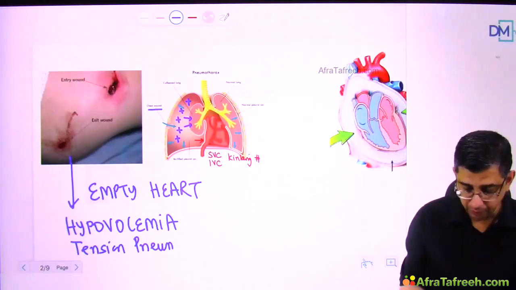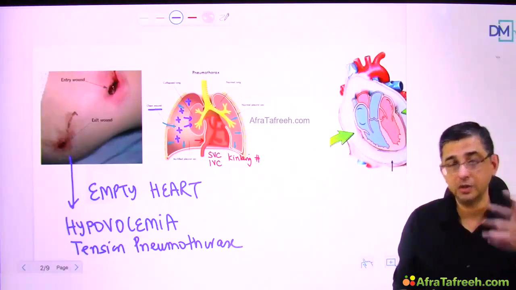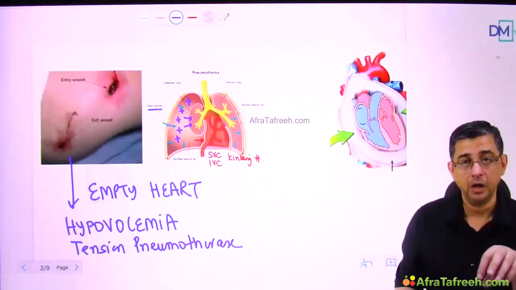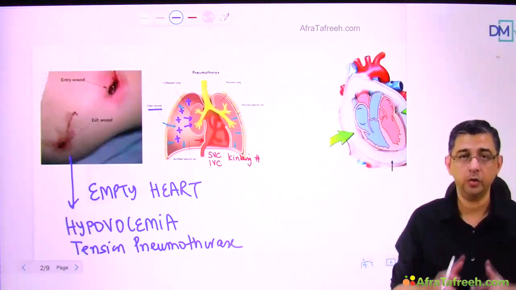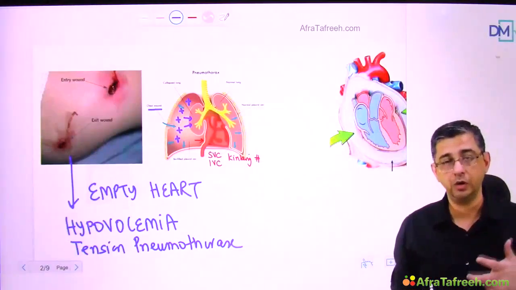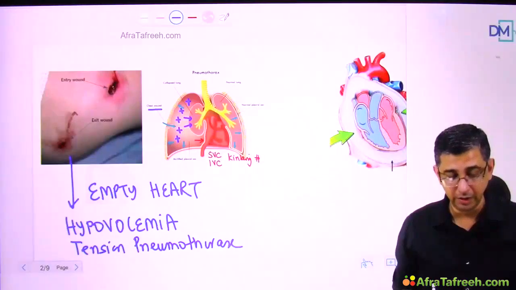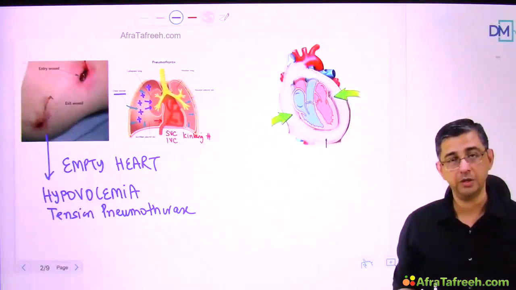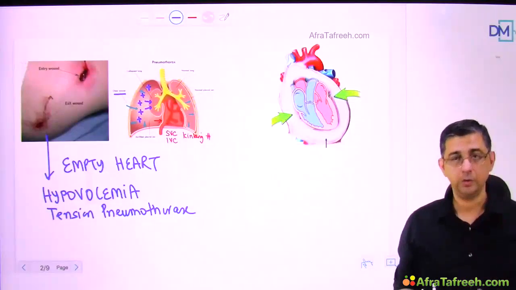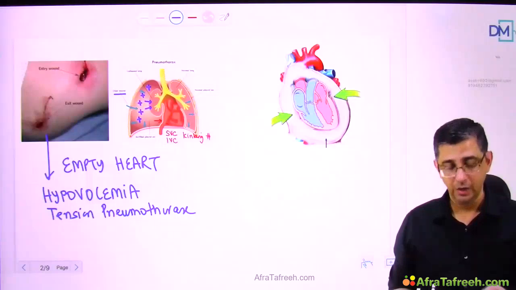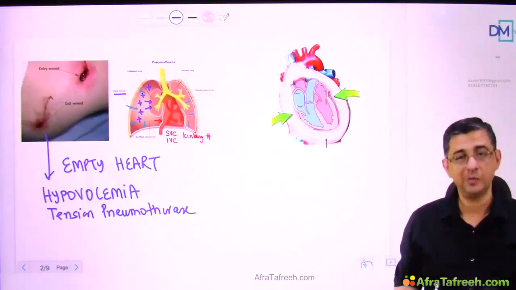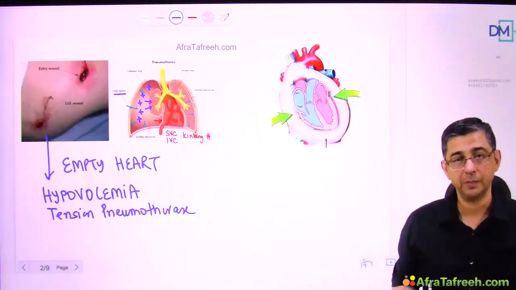Why I was emphasizing on PEA being important for you to understand, or why it is discussed right in the beginning, is because this is one part where you have to stop and think. When you are busy doing CPR, your adrenaline is so pumped up and you are so hell-bent on doing all those activities like giving adrenaline to the patient or trying to defibrillate a patient, that you don't understand that in this condition there is no requirement of defibrillation. And obviously you will give CPR to the patient, I'm not criticizing that, but then CPR is not going to save this patient, in a sense that it will just ensure that some circulation may be maintained, but unless and until you treat the cause in this particular case, the survival chances would be close to 0%.